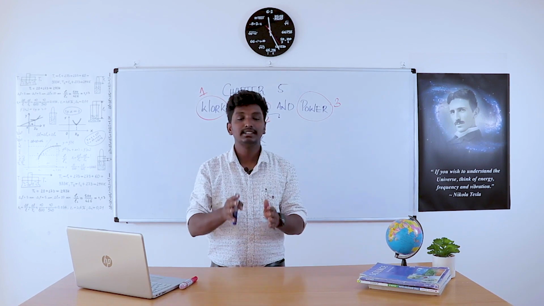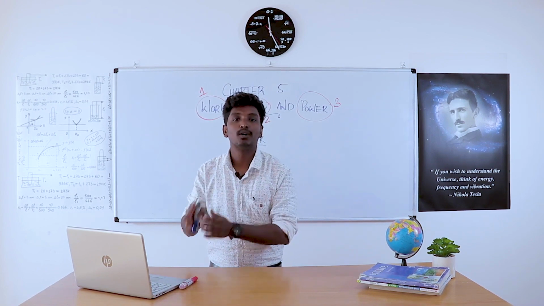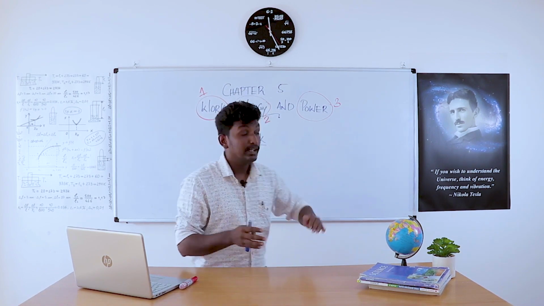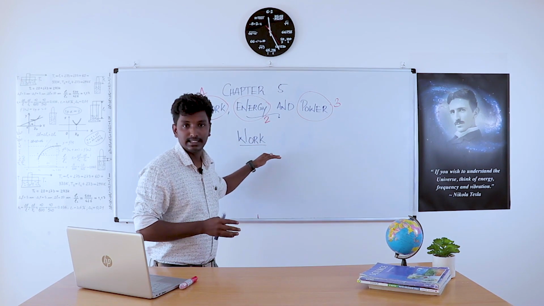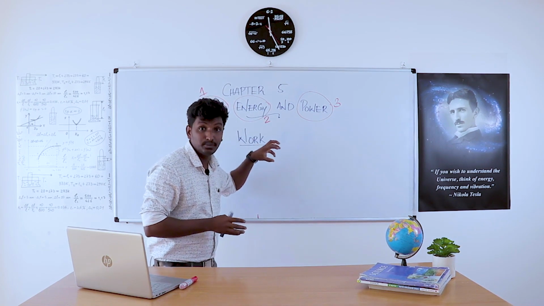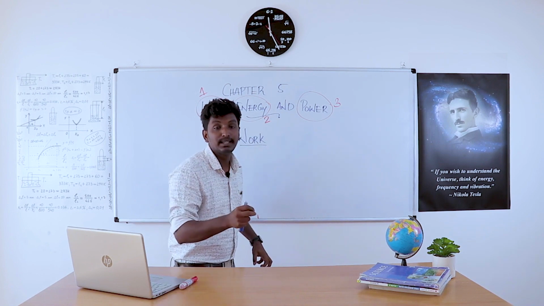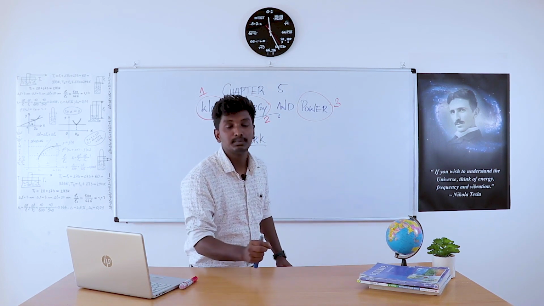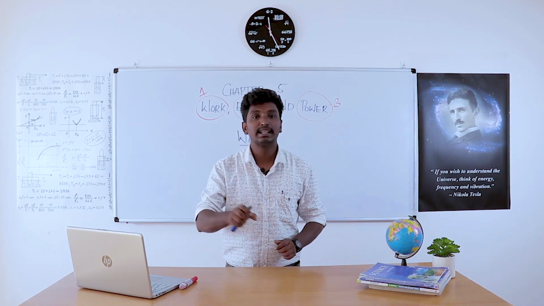Now, work is done when the application of a force can displace an object in the direction of force.